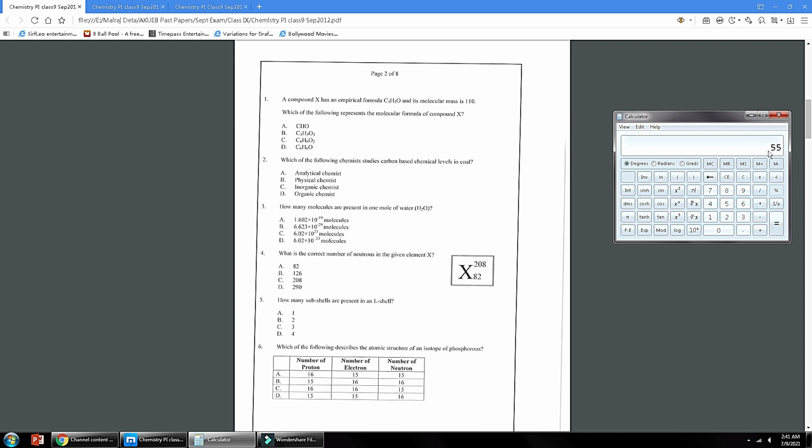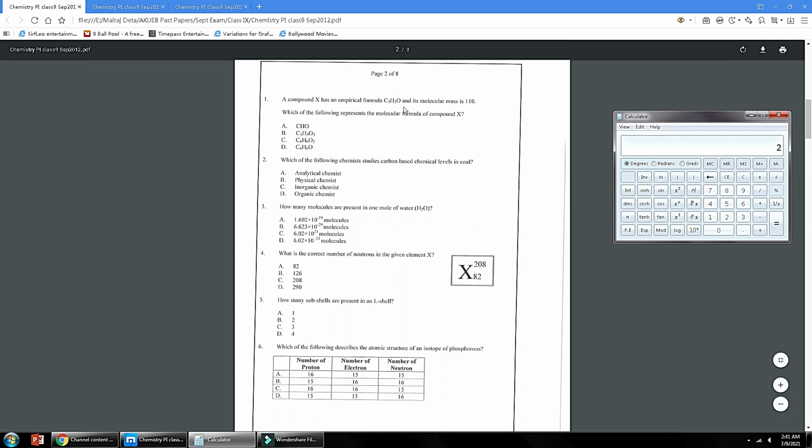So the empirical formula mass is 55. The molecular mass is 110. 110 divided by 55, the answer is 2. So when this 2 is N, it is multiplied with the empirical formula, and the molecular formula will become C6H6O2, which is written in option C. So C is the correct answer.